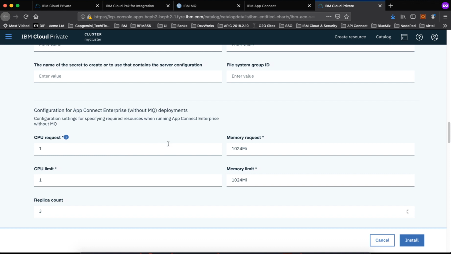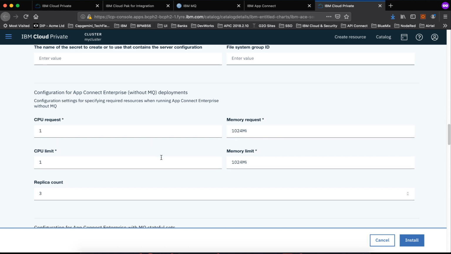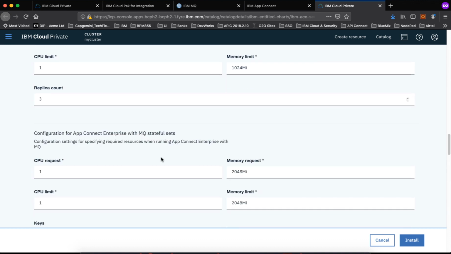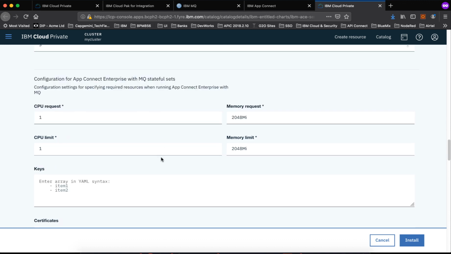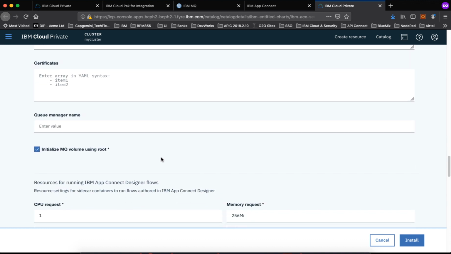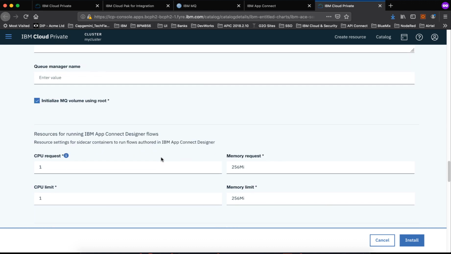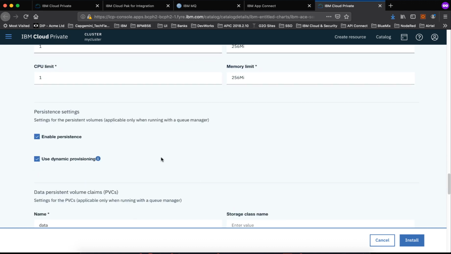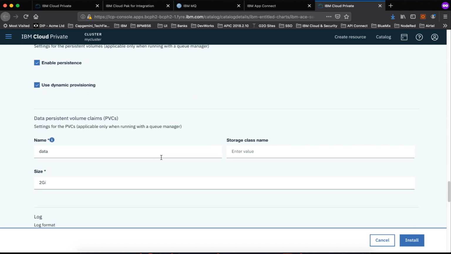We can ignore this because anyway without MQ deployment you can leave it to the defaults. Queue manager name you don't require. Enable persistence, yes if you want, but we don't have anything to persist in this case because it just gets the message and pushes it into the MQ.